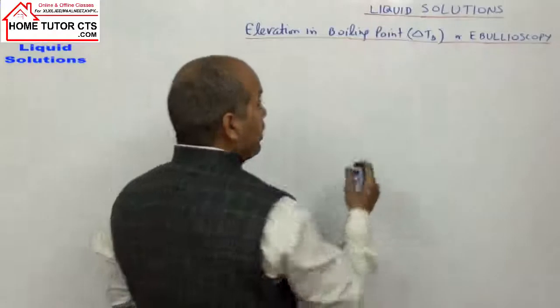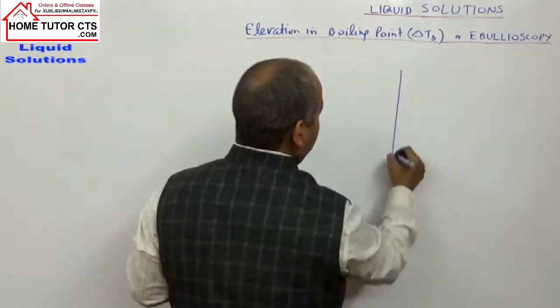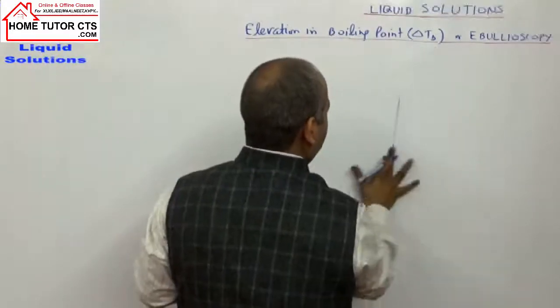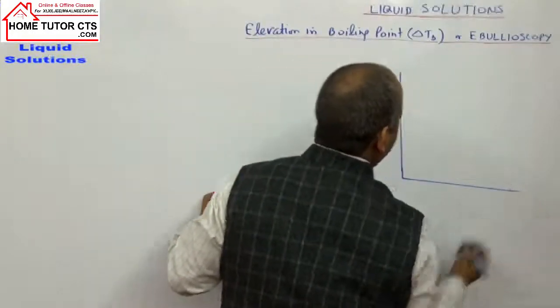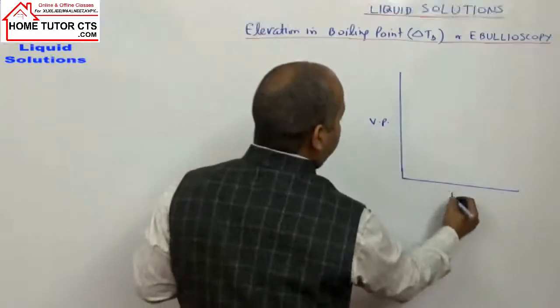Now to explain this, we can take it graphically. We draw the graph of vapor pressure and temperature.